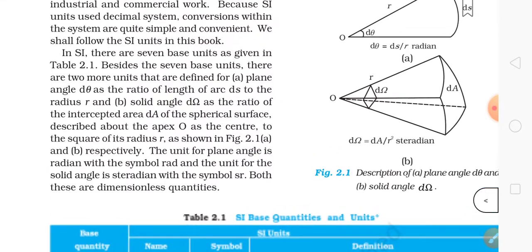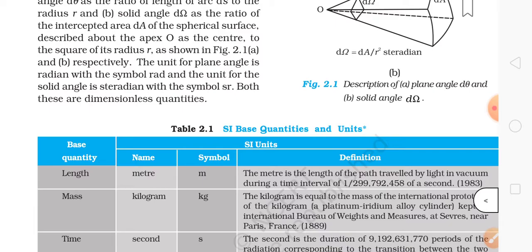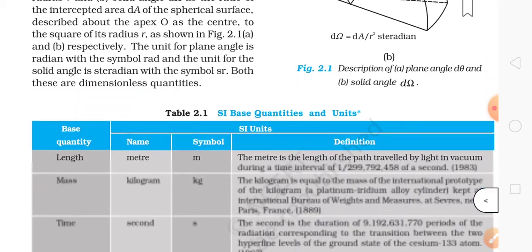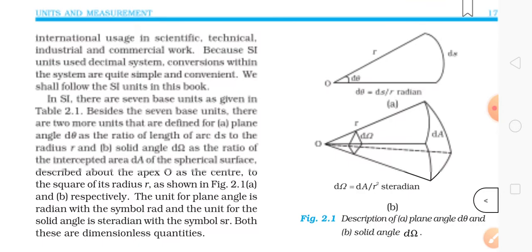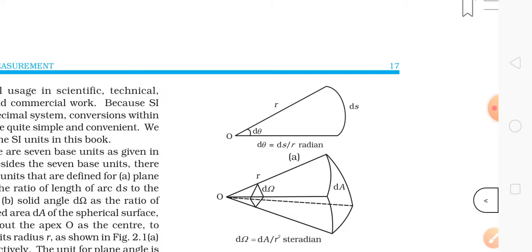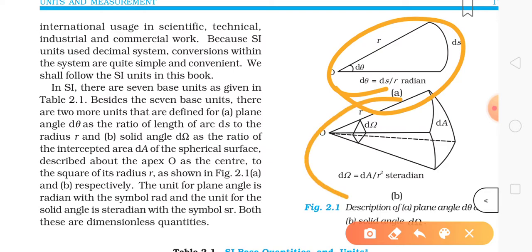Now see, here it is written that in the SI there are 7 base units as given in Table 2.1. This is the table, and I was talking about this only. These are the fundamental physical quantities, also known as SI base units, the 7 base units. Here it is written that this is radian, and this is steradian.